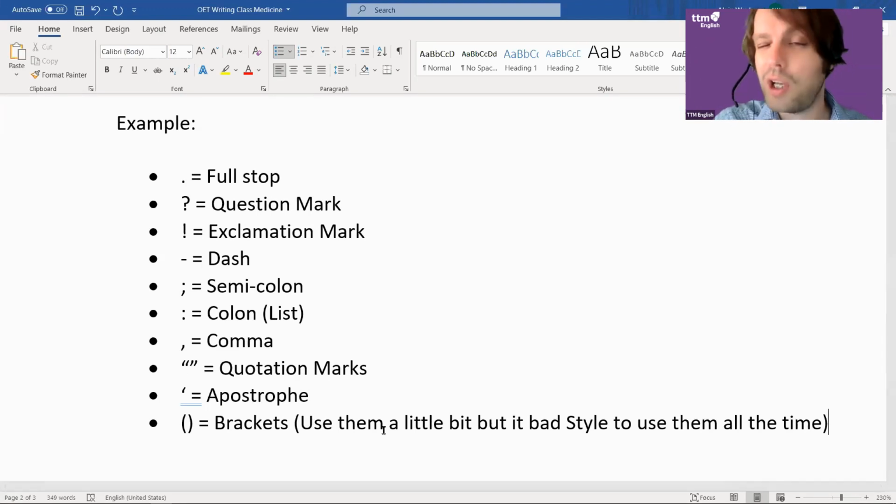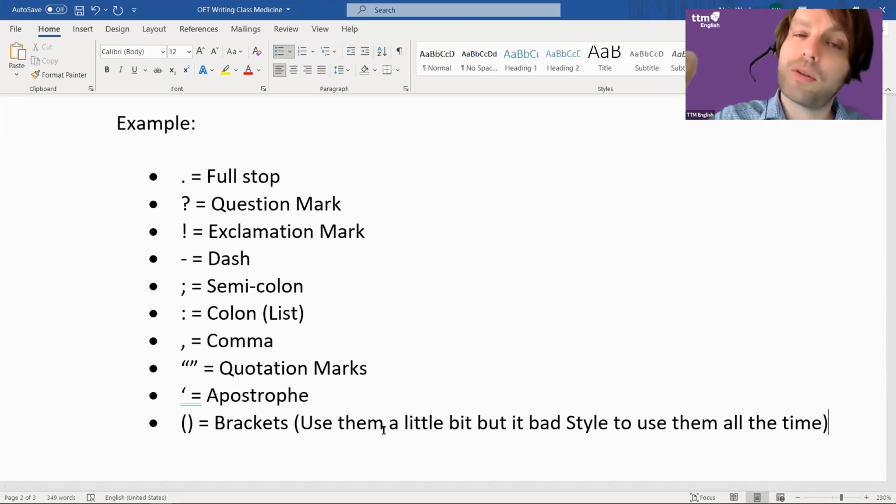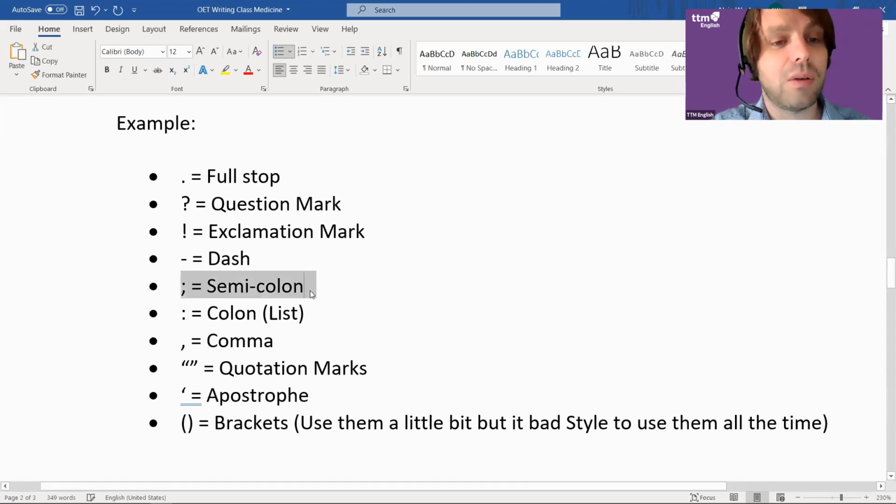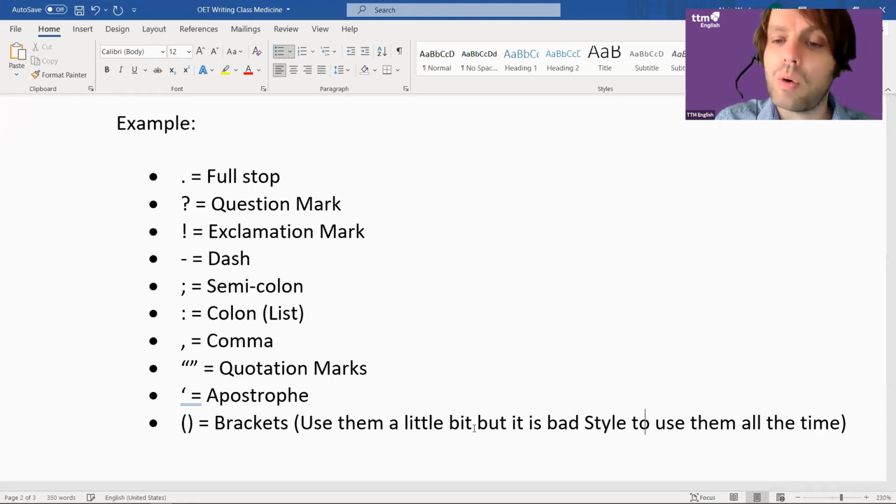You'll know what it feels like. Just use it once or twice in the letter. Same with semicolons. It's bad style to use too many semicolons, right? So use them a little bit, but it is bad style to use them all the time.